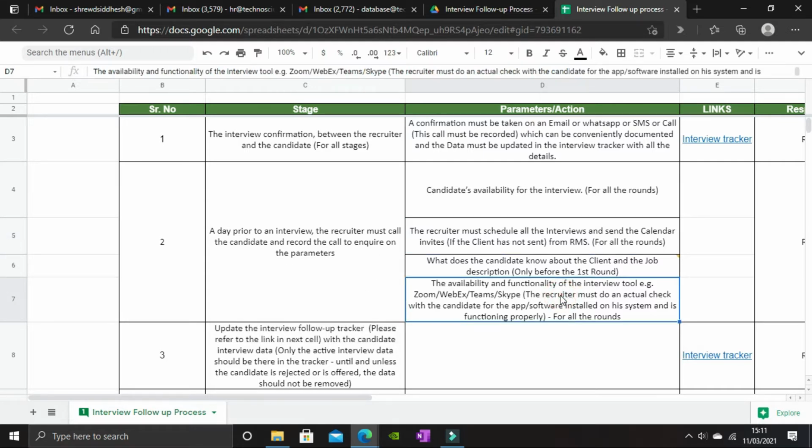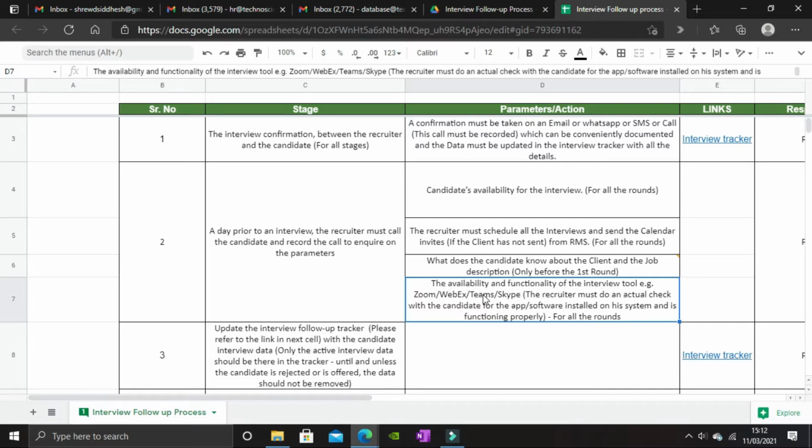The next point here says the availability and functionality of the interview tool, example Zoom, WebEx, Teams, Skype. You must do an actual check with the candidate for the app or software installed on his or her system and that it is functioning properly for all the rounds. What does this point entail? It means that before any interview round where a candidate is expected to join through either of these platforms, be it Zoom, WebEx, Skype, or any other video calling software, it is important for you as a recruiter to check the functionality of the software so that the candidate can smoothly join the call without any hassle or delay.